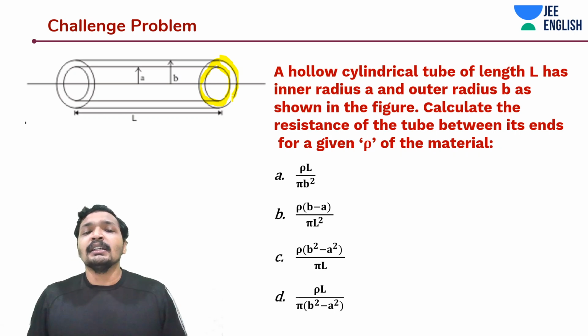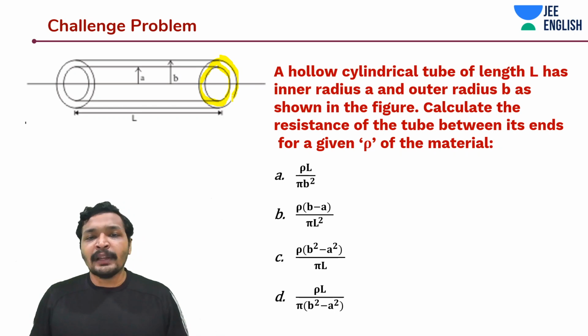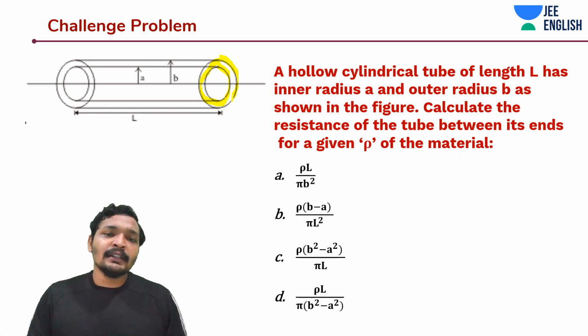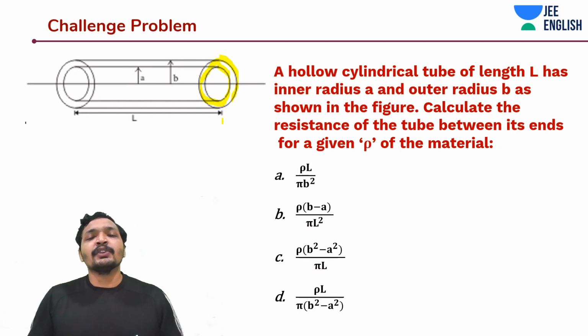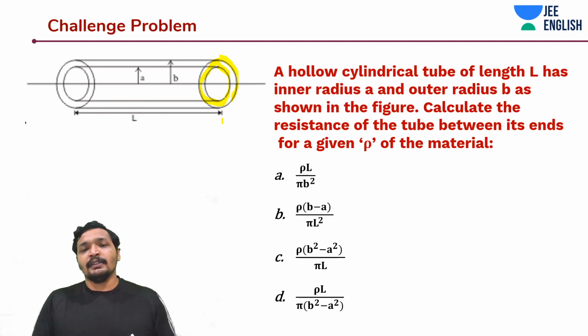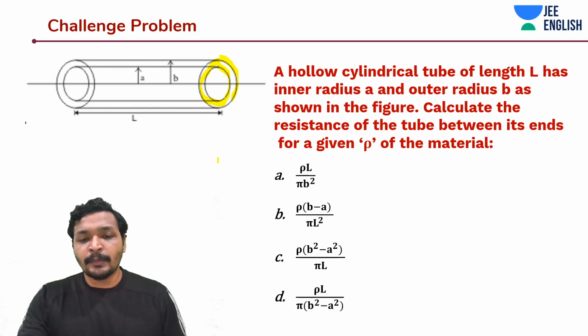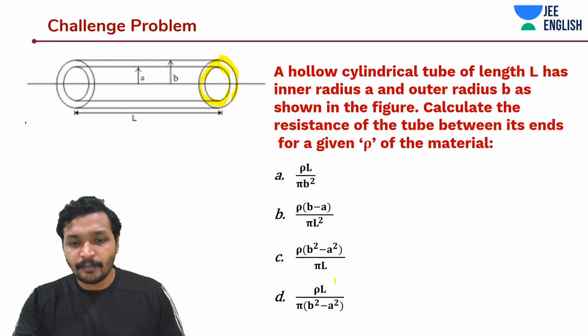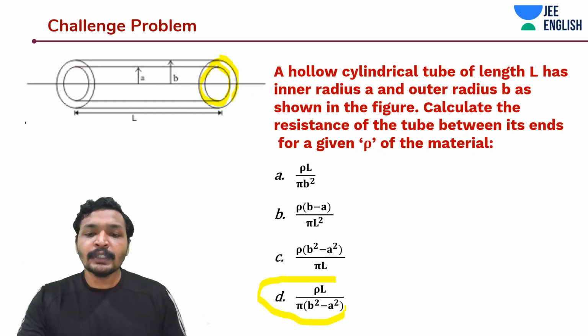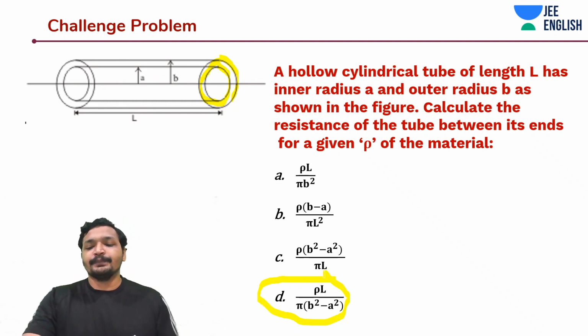So in this case, the resistance is going to be rho into L by A, and A is nothing but the cross-sectional area of this ring, which is pi into B square minus A square. It would be rho into L divided by pi into B square minus A square. So it would be option D. Easy, very easy.